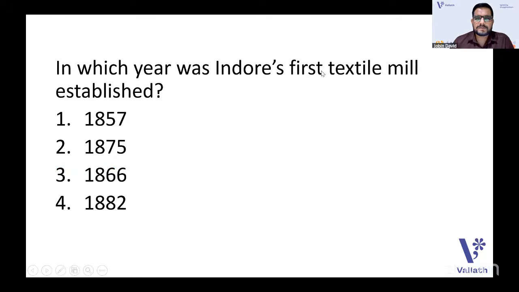In which year was Indore's first textile mill established? Every time you hear news about Madhya Pradesh, Indore will be there. It's a very popular city among the cleanest cities. When it comes to the cleanest city, Indore will have the prize every time. So, in which year was Indore's first textile mill established? Yes, the first textile mill was established in 1866. Please remember the date. It was established in 1866.